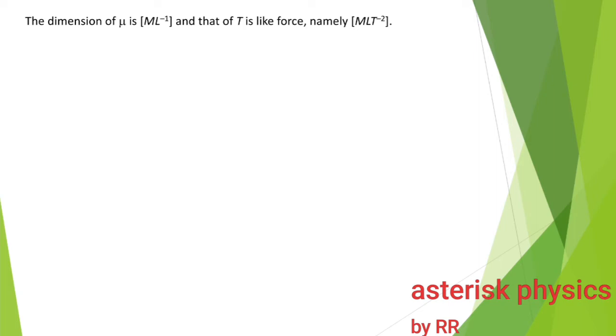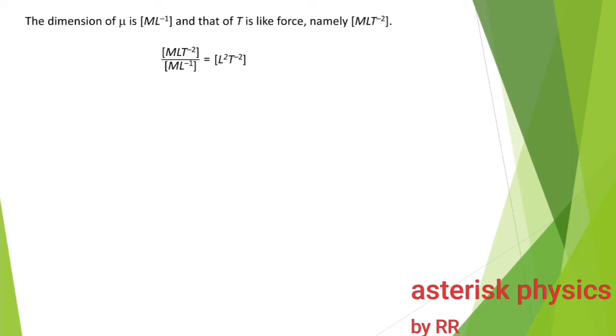The dimension of mu is mass per length, so it is M L raised to minus 1. And that of T, what is T? Tension. Tension is actually a force developed in ropes, strings, etc. when there is an external force on it. So tension T is actually a force, so its dimension is M L T raised to minus 2. So what is tension divided by mu? It will be M L T raised to minus 2 divided by M L raised to minus 1, which is equal to L squared T raised to minus 2.